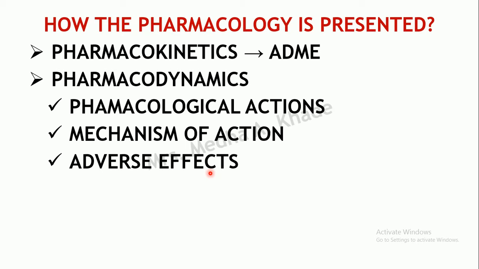There are a number of effects because your drug will act on a number of systems, right? So it's not necessary that if your drug has to reach the brain, it will go only to the brain. No, your entire body will get exposed, unless it is given locally to act locally. So when you are administering something systemically, your whole body will get exposed.